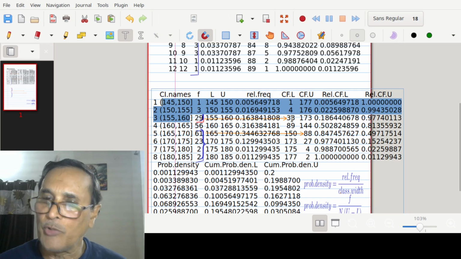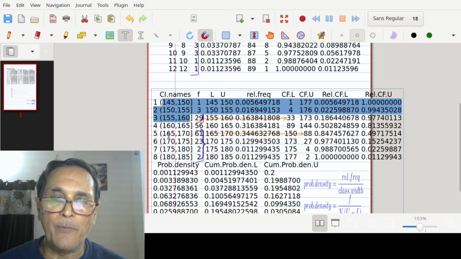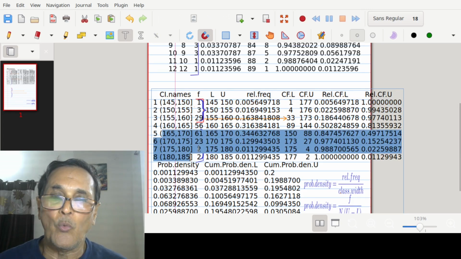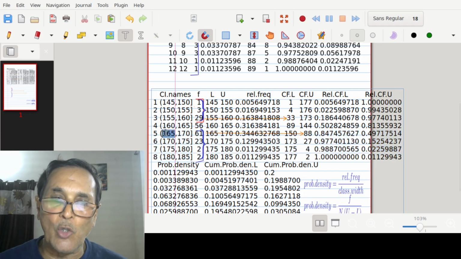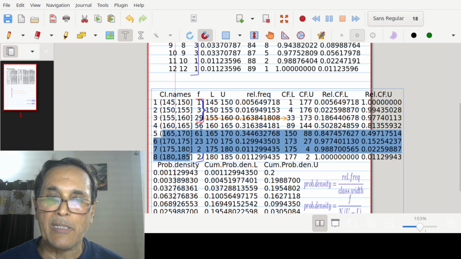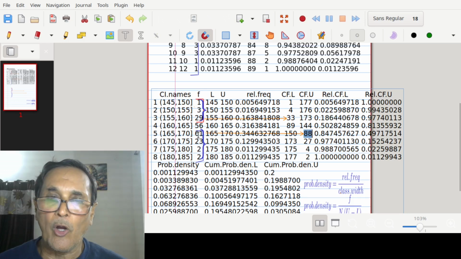This makes it 33. On the other hand, for the upper type, what is the number of adult males having their heights 165 or more than it? Remember, when we say more than it, this lower class limit is relevant. When we say less than it, this upper class limit is relevant. And therefore, for this case, all these frequencies are cumulated to make it 88. Or remove all these previous frequencies from 177. This is how we can understand in the continuous case.